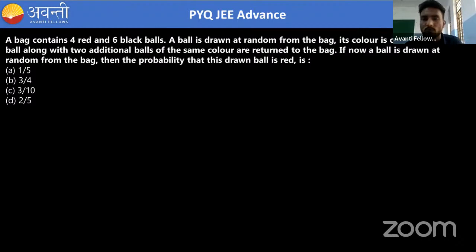Now, a bag contains 4 red and 6 black balls. A ball is drawn at random from the bag. Its color is observed, and this ball along with 2 additional balls of the same color are returned to the bag. If now a ball is drawn at random from the bag, what is the probability that the drawn ball is red?